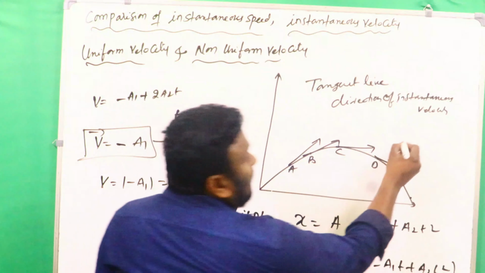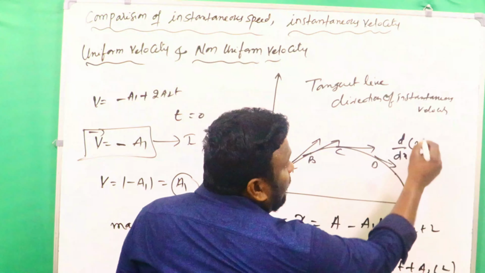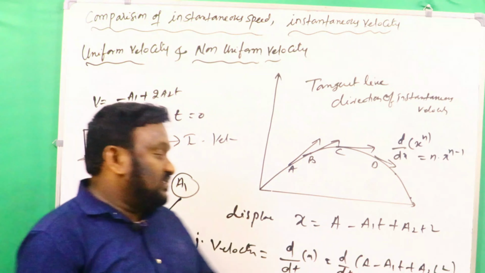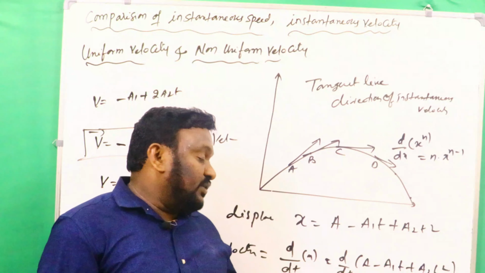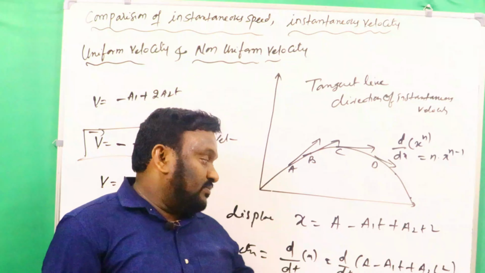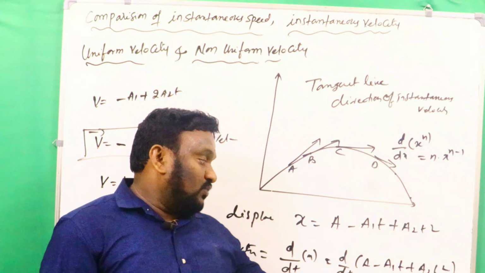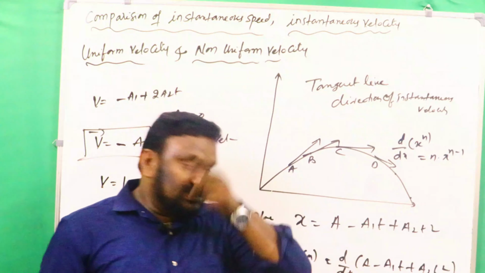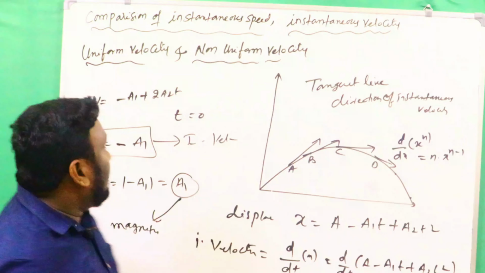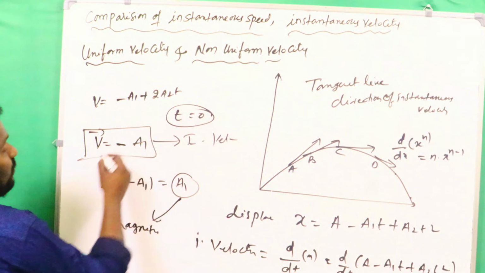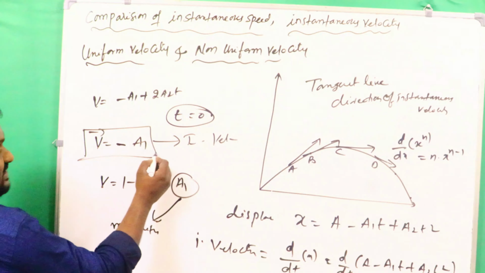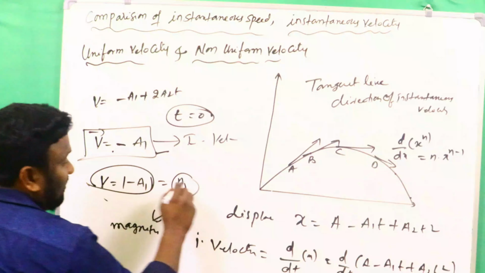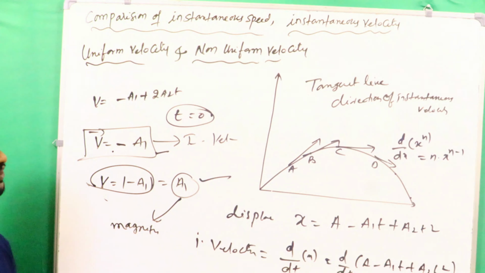So what we know, the formula is d by dx of x to the power of n is equals to n into x to the power of n minus 1. Like that we can write, a is constant, that's why there is no differentiation here, minus a1t, a1 into d by dt of t, that is what we will get, minus a1, and by using this formula we can write 2a2t, that is the instantaneous velocity. If we take t is equals to 0, we will write v is equals to minus a1. Minus a1 represents what? Here instantaneous velocity. If you take them only magnitude, that is the instantaneous speed, it is the magnitude value.